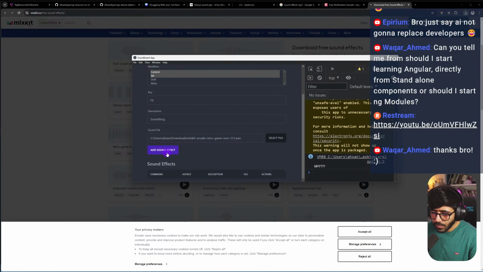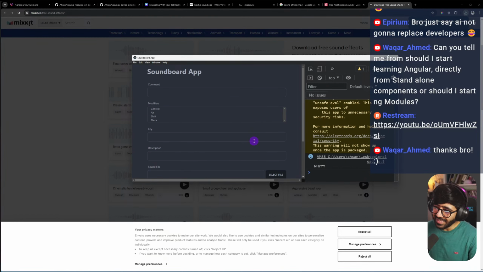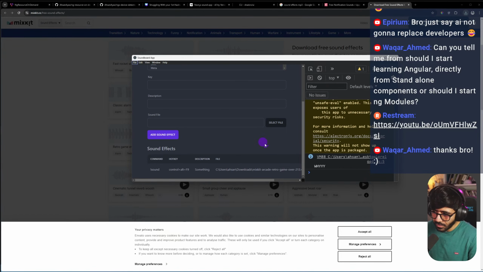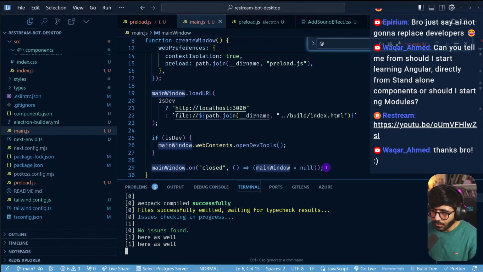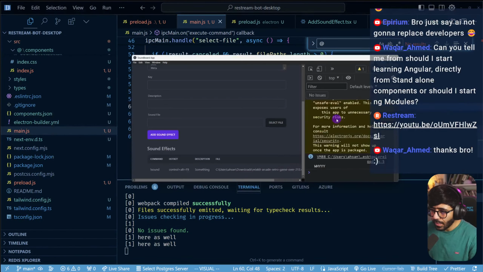So now what we should be able to do is to say add sound effect, and there we go. Now we have this sound, Control Alt F9, something. And now, can we play this is going to be the question. So now if I go back to my code, we have this execute, right? So here I want to press Control Alt F9.